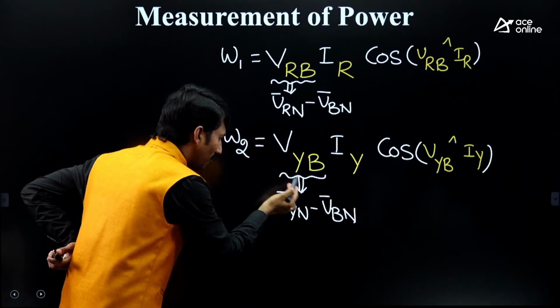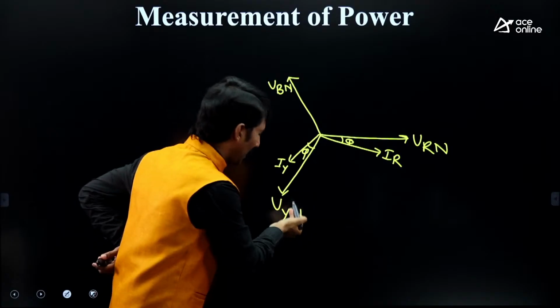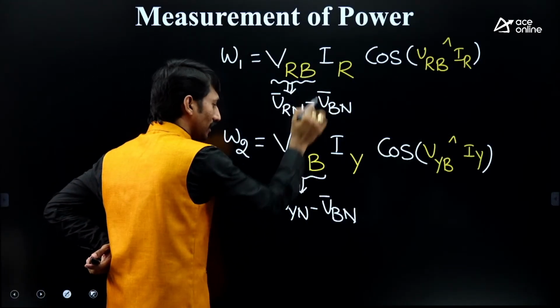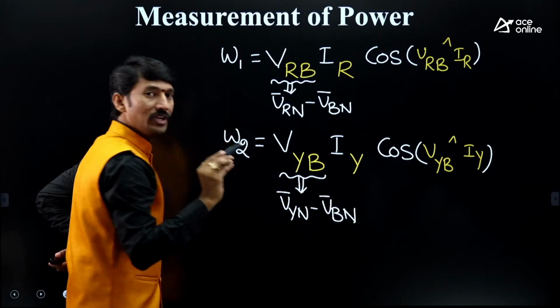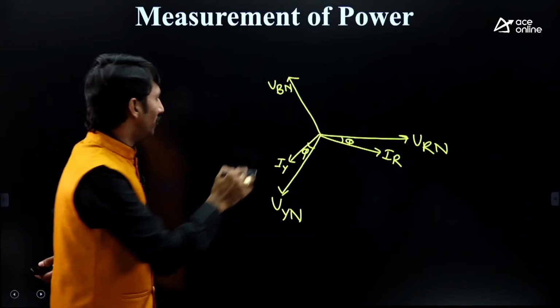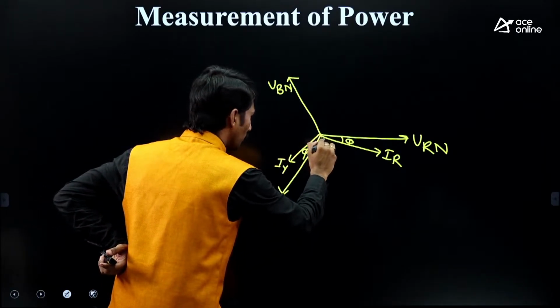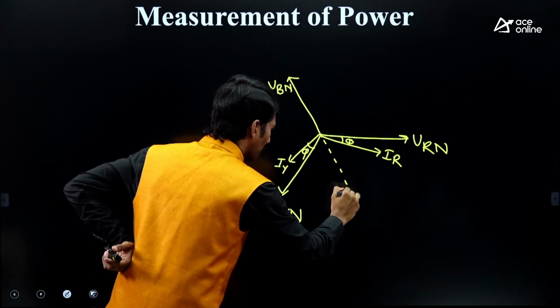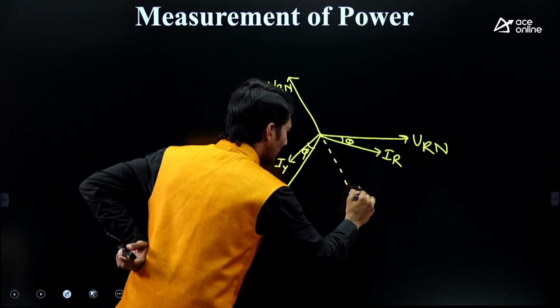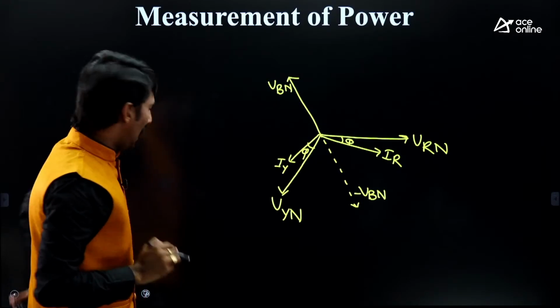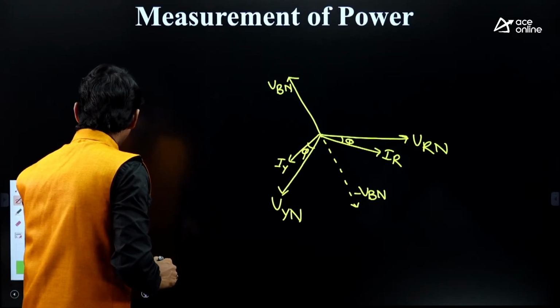And you require VYN, it is also there. But what you require is minus VBN. Here also minus VBN is required. What you have to do? VBN is there, simply reverse it. So if you reverse this, it will become minus VBN. After that, we need to start the corresponding process.